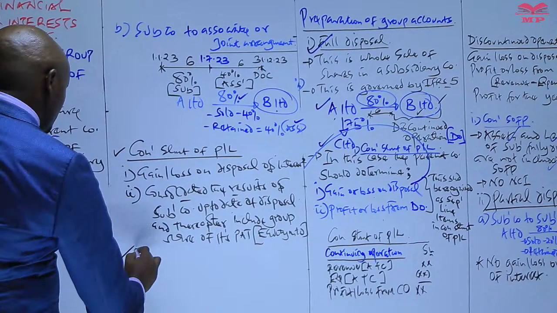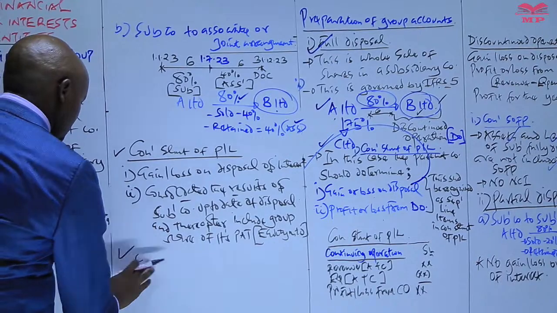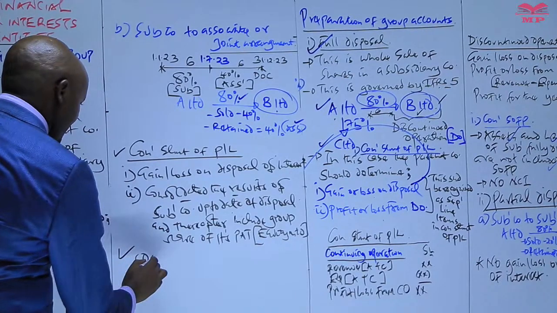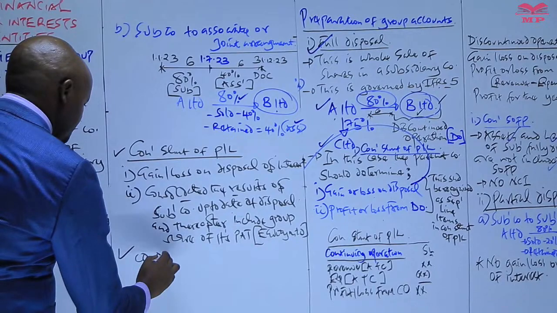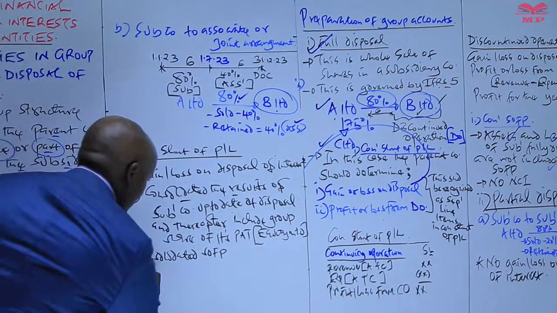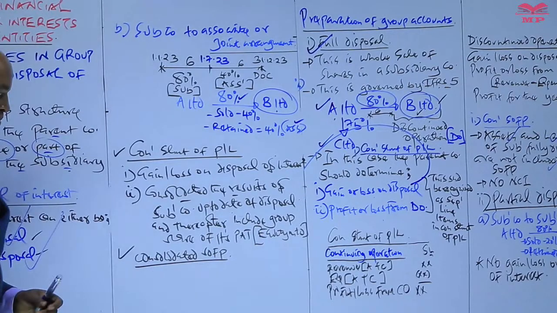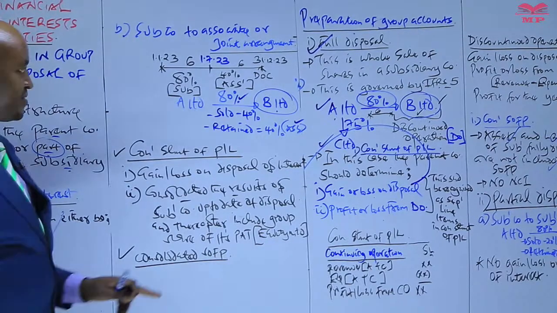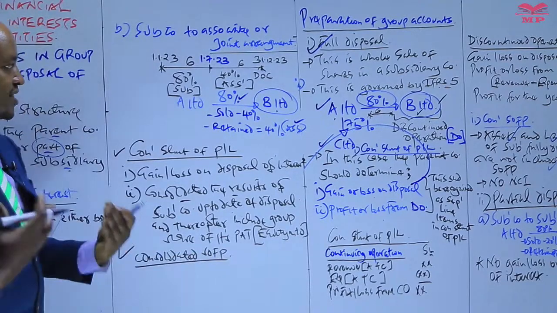And then how do we prepare the consolidated statement of financial position? In preparing it, our interest is basically the status of this company at the end of the year.